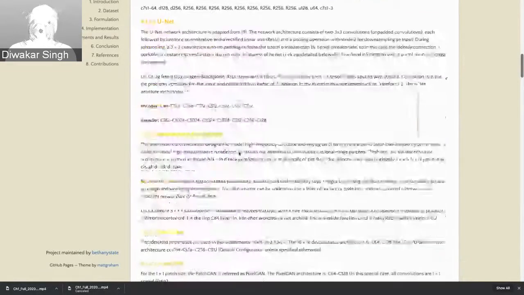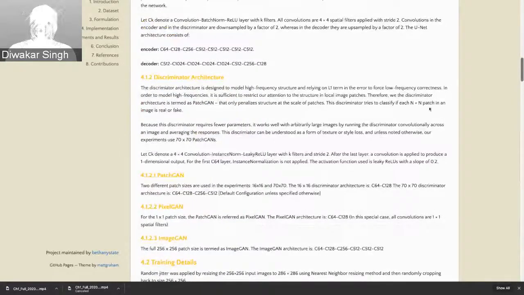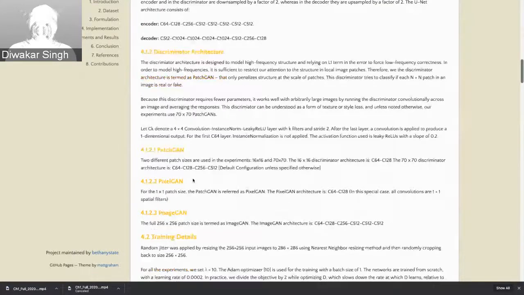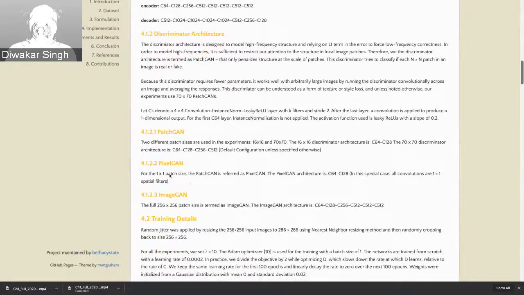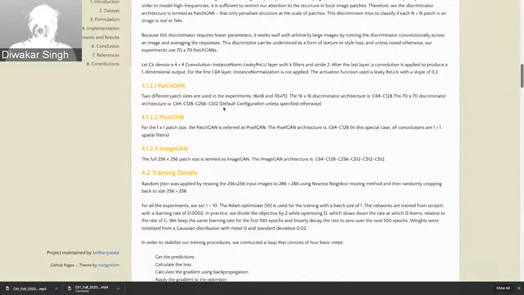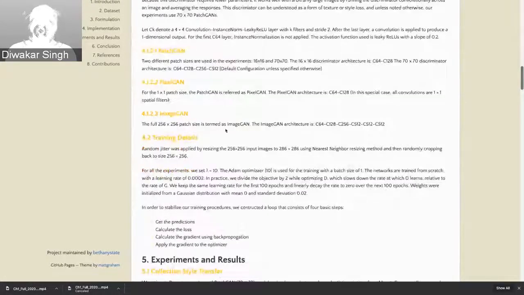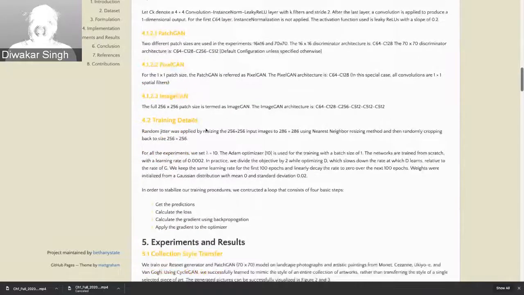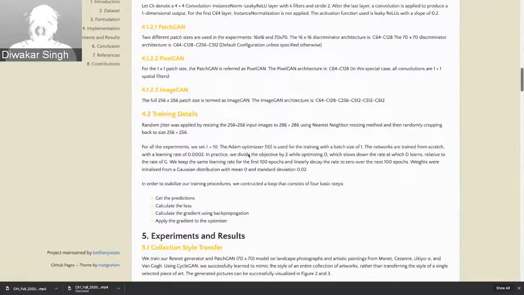For the discriminator, we classify each n by n patch as real or fake. Hence, it is termed PatchGAN. When n is equal to 1, we term it PixelGAN, and when n is equal to the whole image, we consider it ImageGAN. For PatchGAN, we use n equal to 16 and 70. For training, we used random jitter to augment the dataset, and we use the Adam optimizer with a batch size of 1.